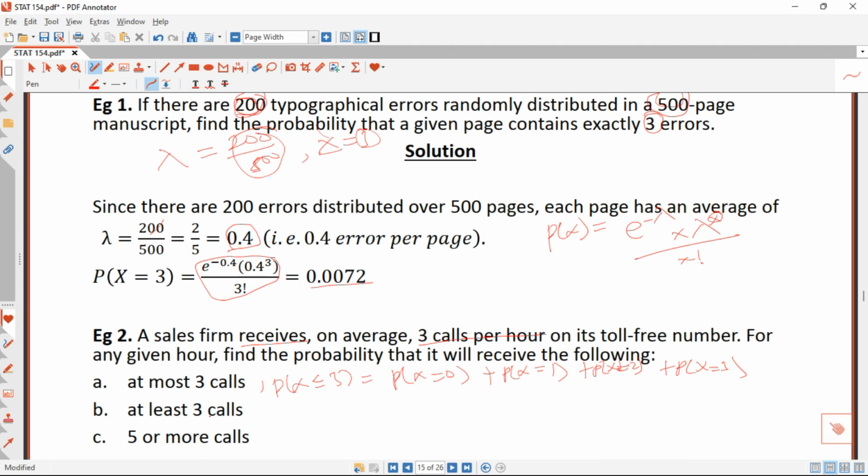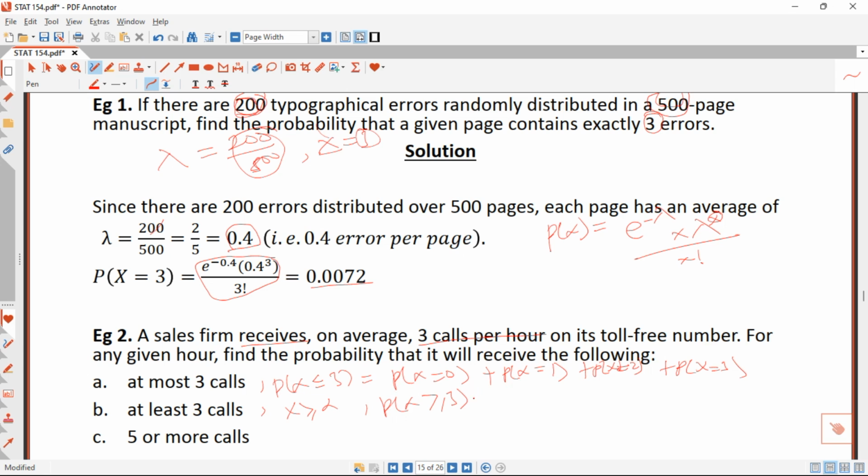That will be for the at most. And for the at least, I told you guys that it's greater than or equal to a certain number. So here our number is 3. So it will be the probability that x is greater than or equal to 3. Since you don't have any limit for n, you are going to run this from 3, 4, 5, 6 up to infinity.